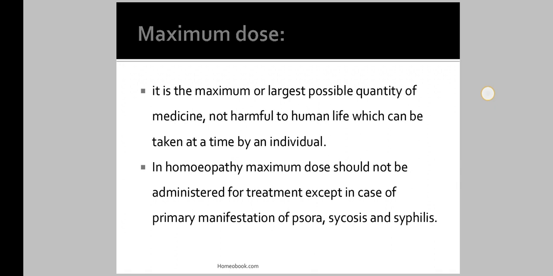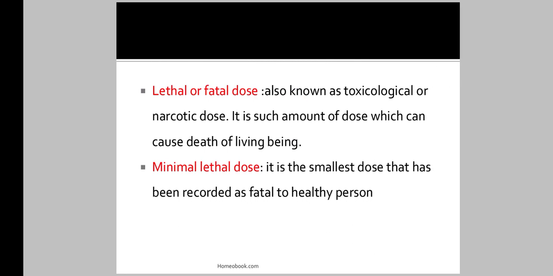In homeopathy, the maximum dose should not be administered for treatment except in cases of primary manifestation of psora, psychosis, and syphilis. In homeopathy, we use the minimum dose, as we require only the minimum stimulus to stimulate the vital force that will treat the patient. In the primary manifestation of psora, psychosis, and syphilis, we use the maximum dose to stimulate the primary manifestation of the different miasms. So, this is the maximum dose.